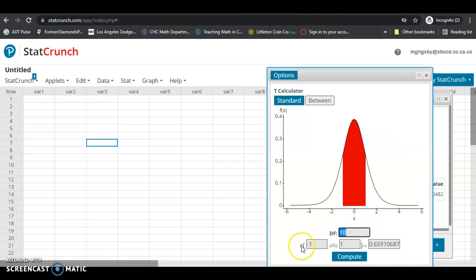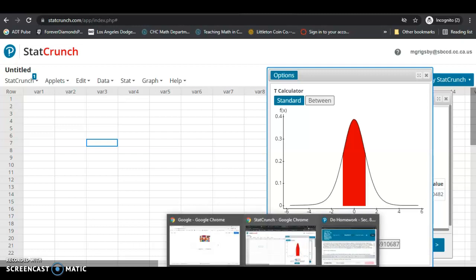Now, depending on what the problem says about the standard deviations, whether we assume the standard deviations are different, or we assume that the standard deviations are the same, that's going to determine the degrees of freedom for the problem. So that's an important distinction. Normally, if we know nothing about the standard deviations, the degrees of freedom would be the smaller sample size minus 1.